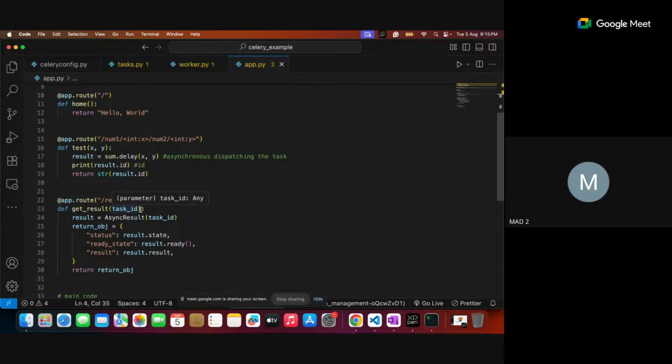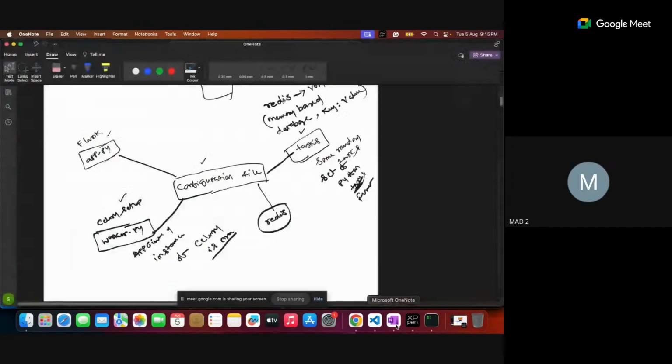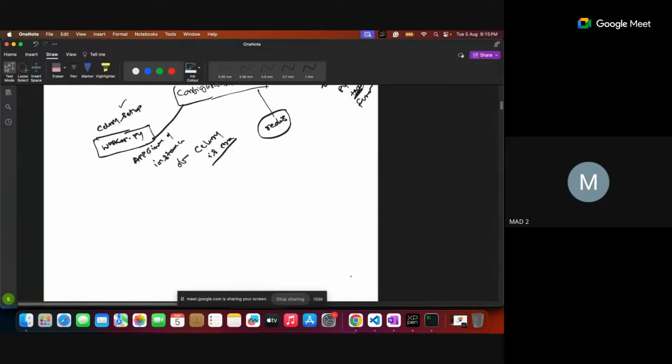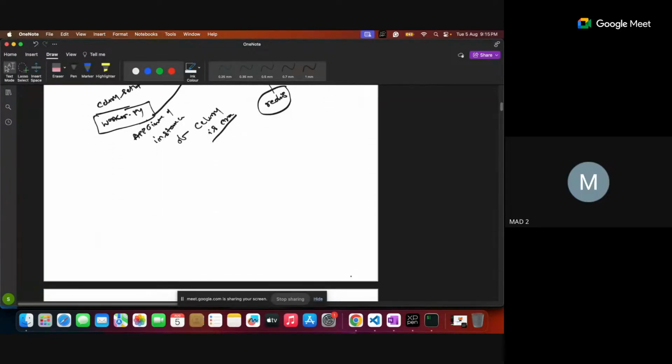So is it clear up to this? Shall I go for this particular execution flow, how these 4 files are executing? Okay, shall I go for it?